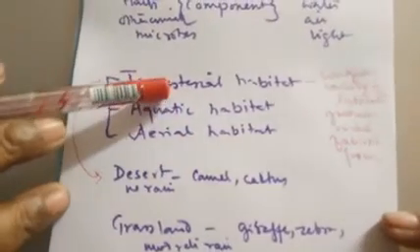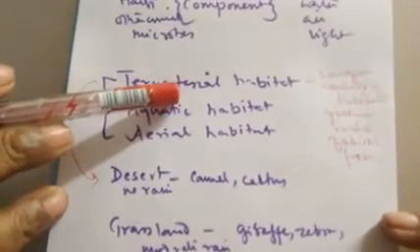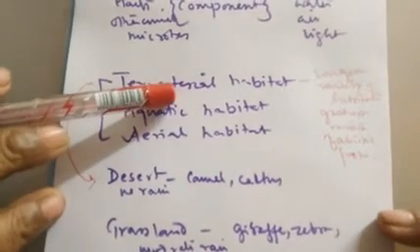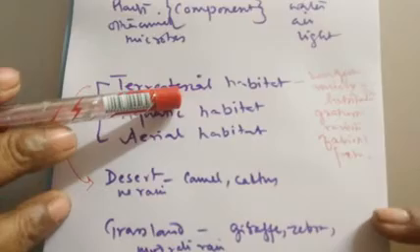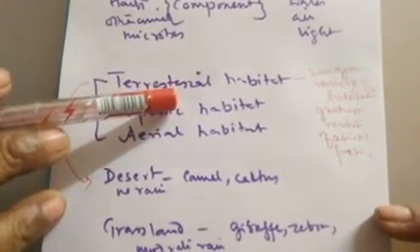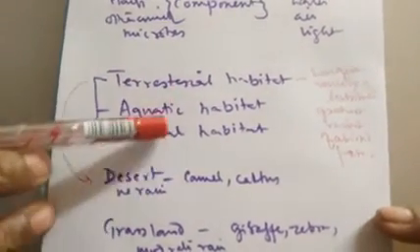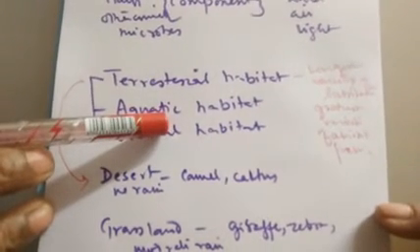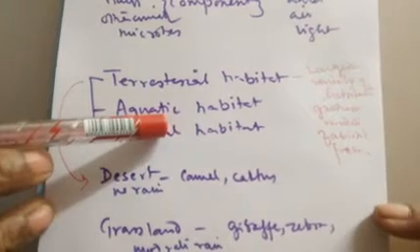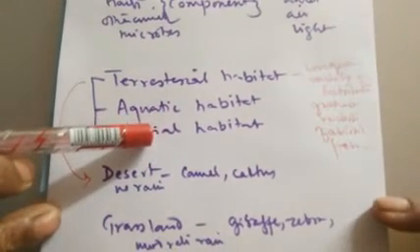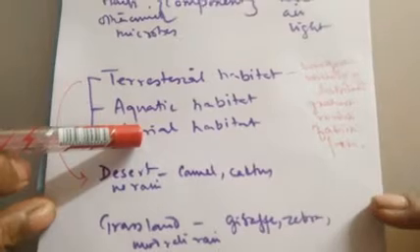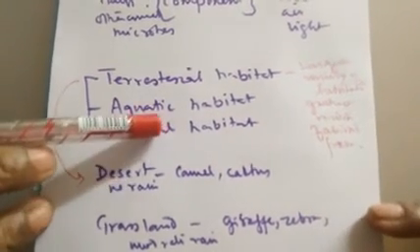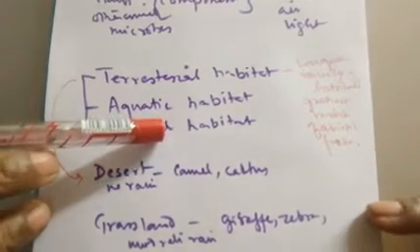So habitat may be terrestrial, where the land with soil, water, rocks, air, all these are the components of land habitat, with lots of plants, animals, microbes, etc. It may be aquatic habitat, where the majority part is the water. Obviously the bed is the soil where the water plants can grow, but the major area is the water, the aquatic condition, where the various animals and plants grow. So that is their habitat, along with the various other biotic components.